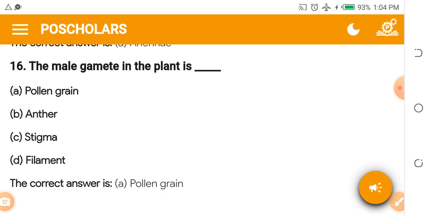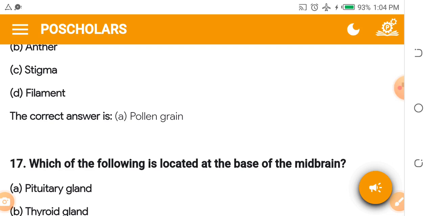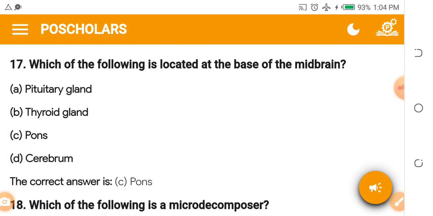The male gamete in the plant is dash. A. Pollen grain. B. Anther. C. Stigma. D. Filament. The answer is pollen grain. Which of the following is located at the base of a midbrain? A. Pituitary gland. B. Thyroid gland. C. Pons. D. Cerebrum. Pons is the answer.